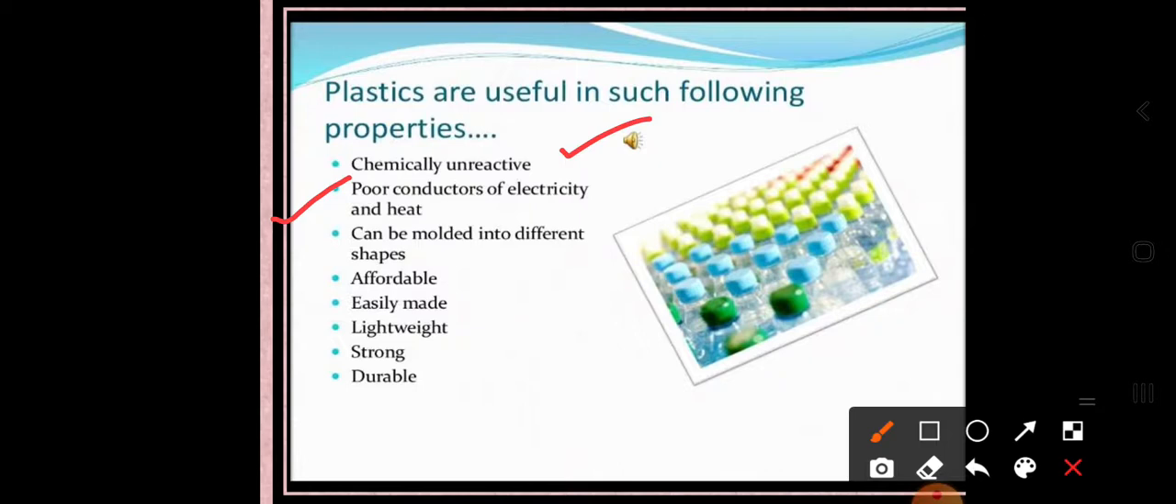So that's why in our homes we use switches made of plastic itself. We also use pans, and the handles on those pans are made of plastic. Why? Because plastic is a poor conductor of electricity and can be molded into different shapes.